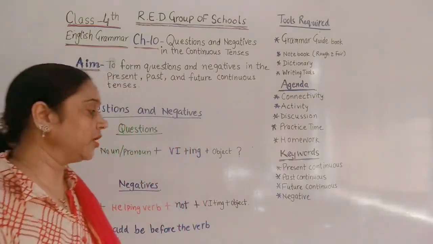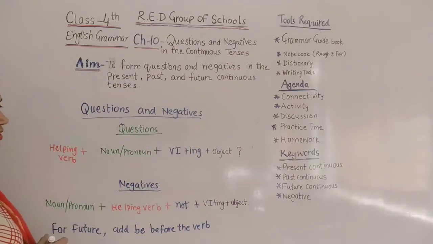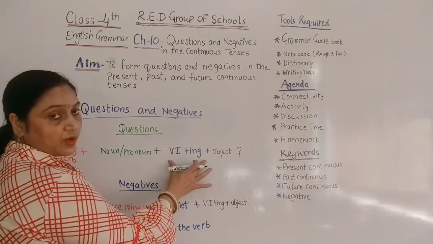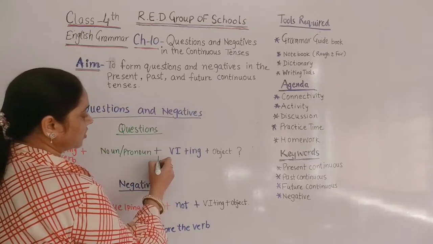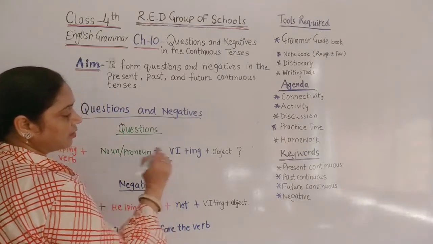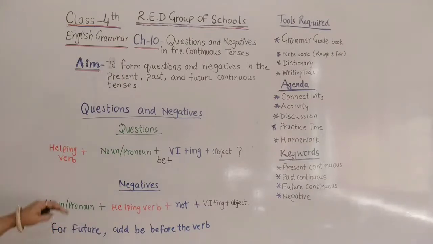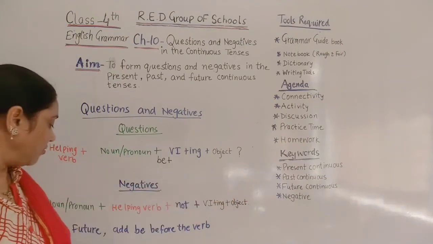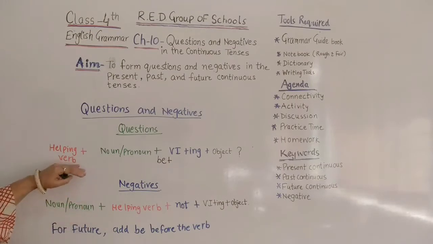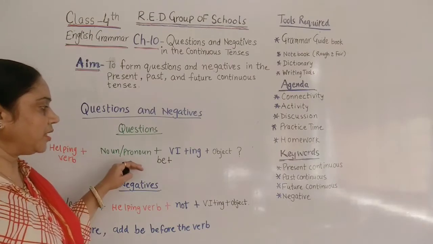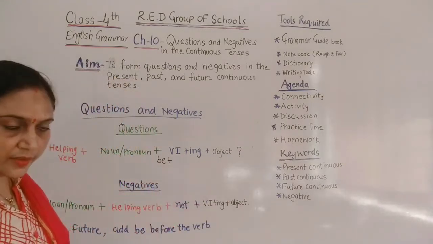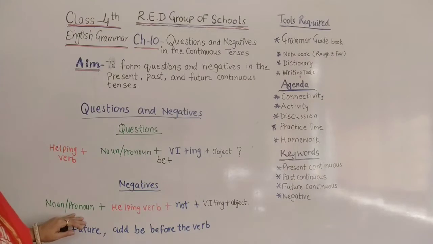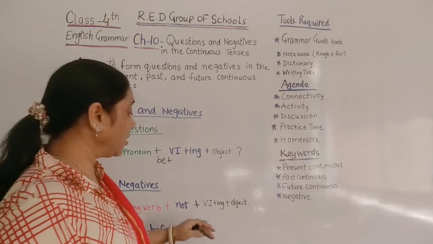not be happening. Only in the future tense we will say that before the main verb, where we have added the main verb in the structure, we have to put just be before this verb plus ing. So how will this sentence structure be in the future continuous tense of question? Will you be cooking my favorite dish? So the sentence will be like this. And in the negatives, how will we say? No, I will not be cooking your favorite dish.